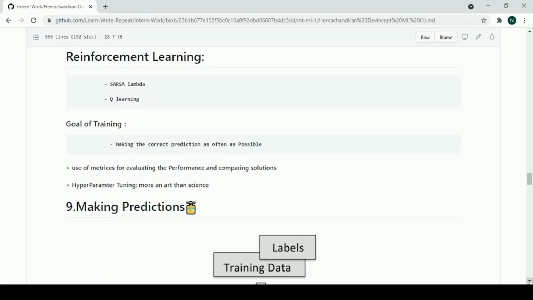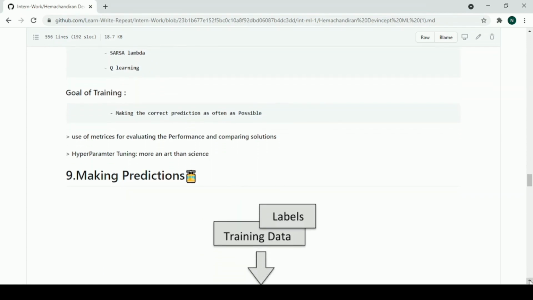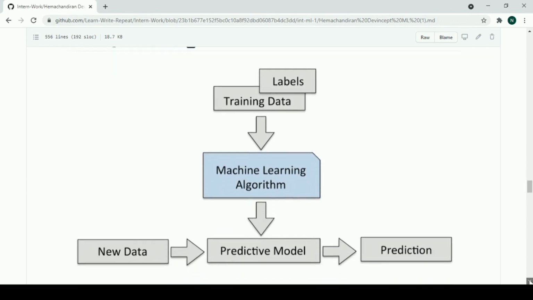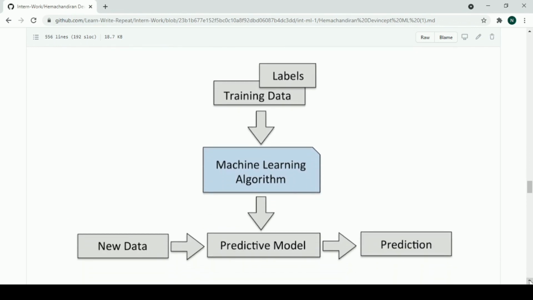Making predictions. In this, you can have some insights through this figure, where you can get what we can actually do in making predictions. New data, predictive model, machine learning algorithm, training the data, labels, and then prediction is done.